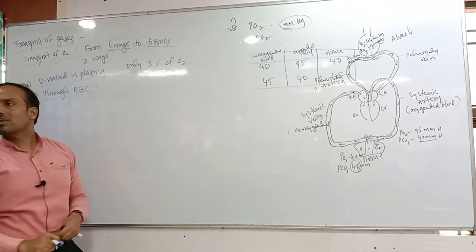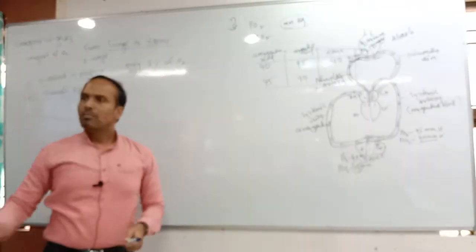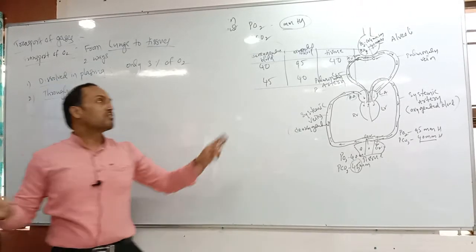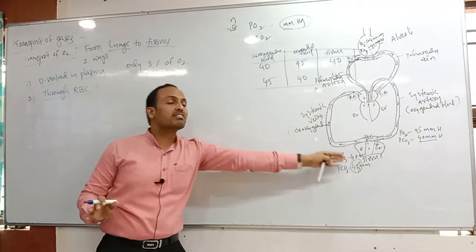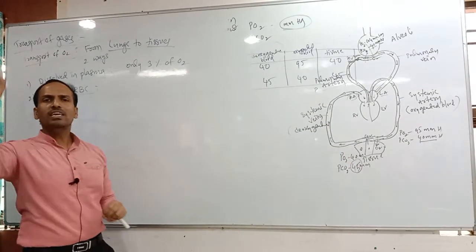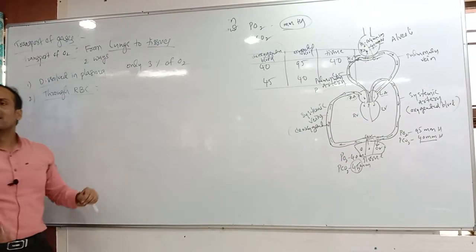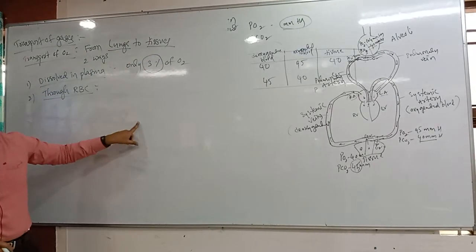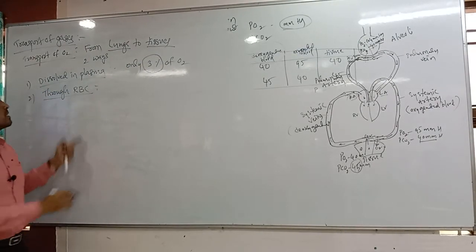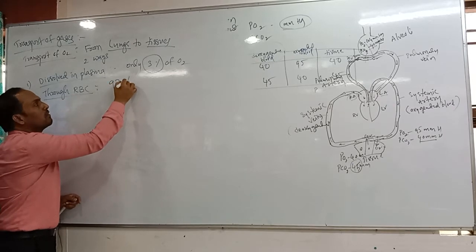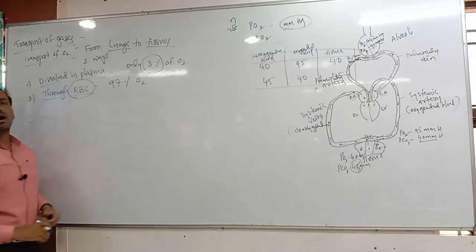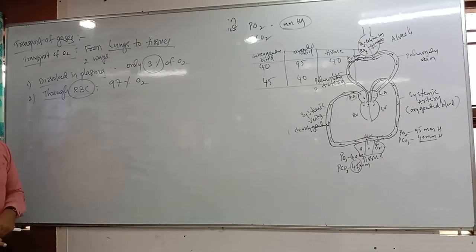Blood is moving and the plasma is also moving along, so along with the plasma, oxygen finally reaches the tissues. But only 3%. Remember the ratio compulsorily: 3% of oxygen is transported through plasma and the remaining 97% through RBC only. This is very, very important.